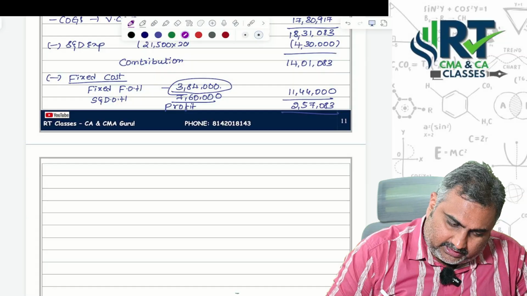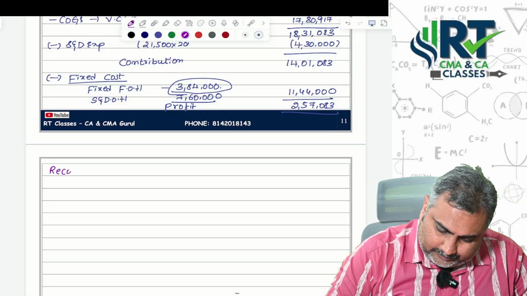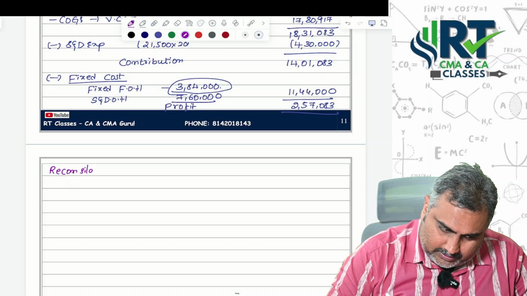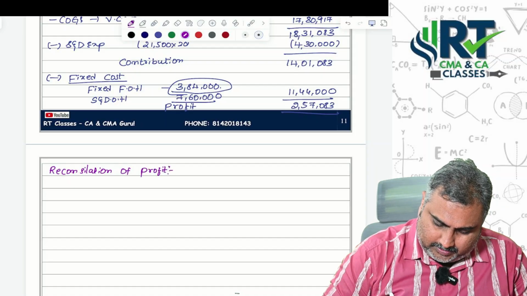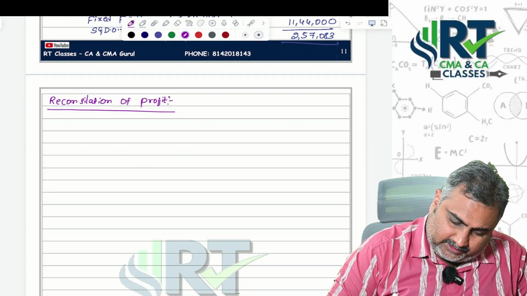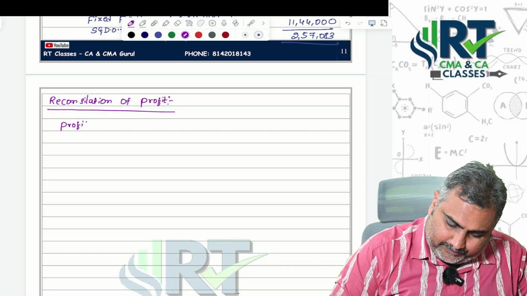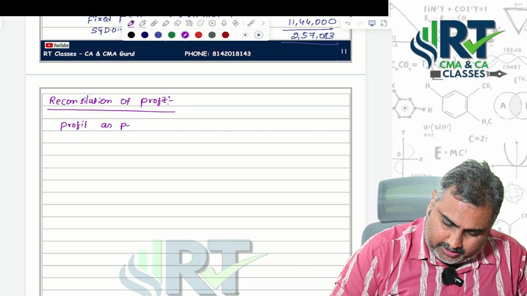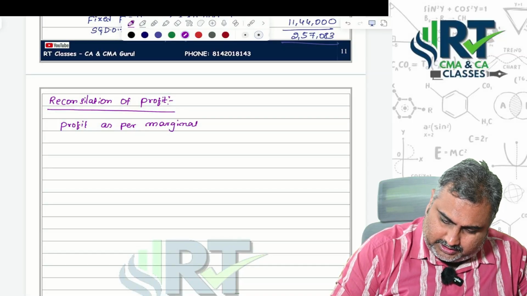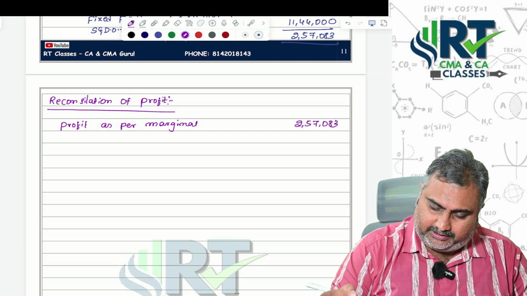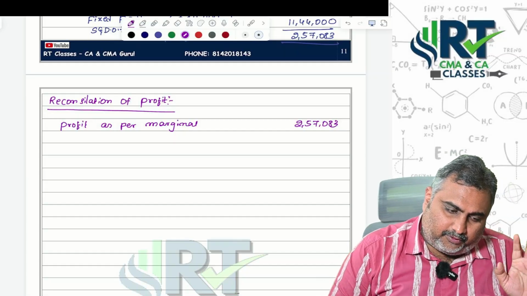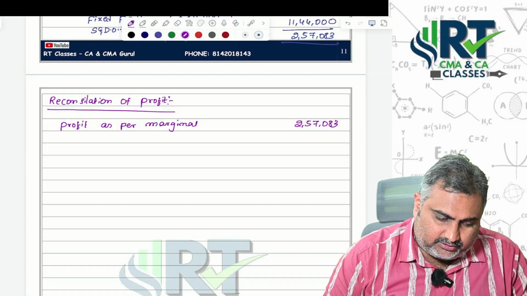Very easy, reconciliation here. First, profit as per marginal costing 2,57,083, and immediately the point you are supposed to remember, that is what?